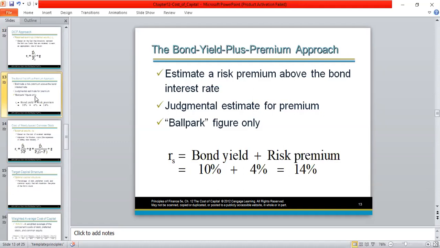So as you can see here, cost of retained earnings is equal to bond yield or cost of the bonds plus risk premium. We are adding a ballpark or an approximate risk premium to the bond yield. So if the bond yield is 10%, if the risk premium is assumed to be 4%, then the cost of retained profits is going to be 14%.